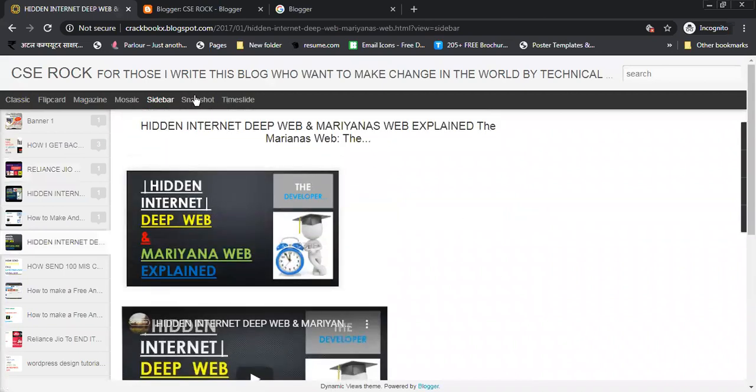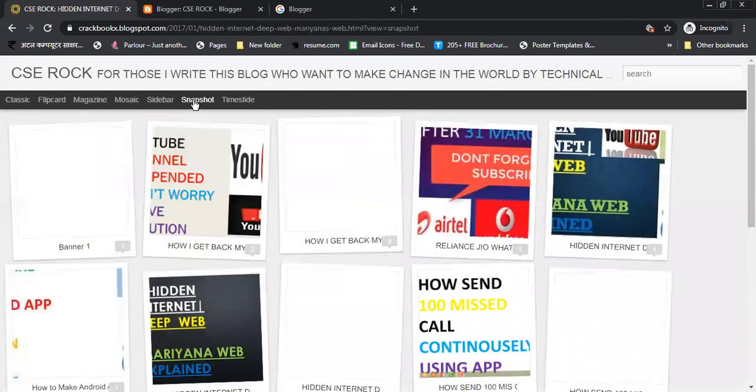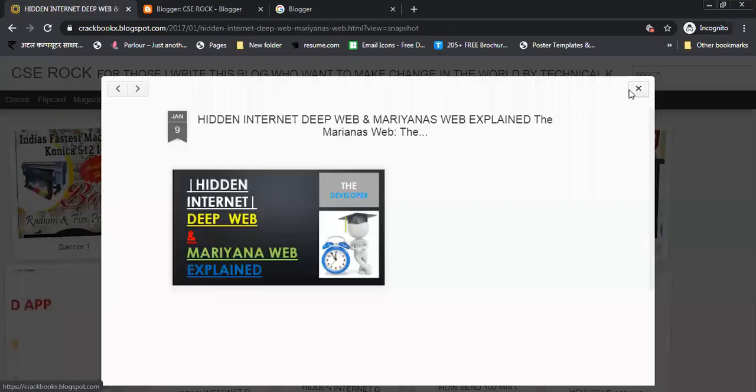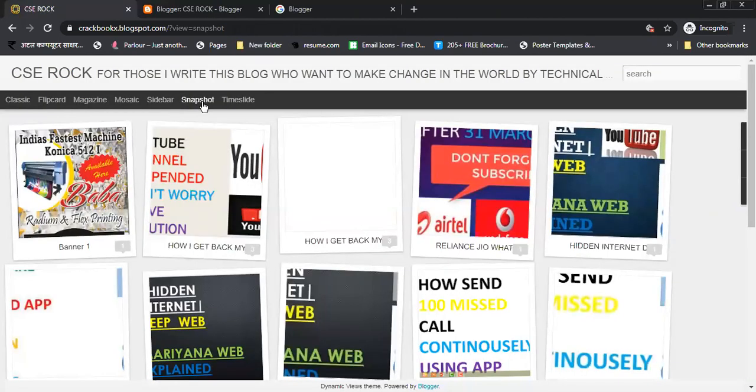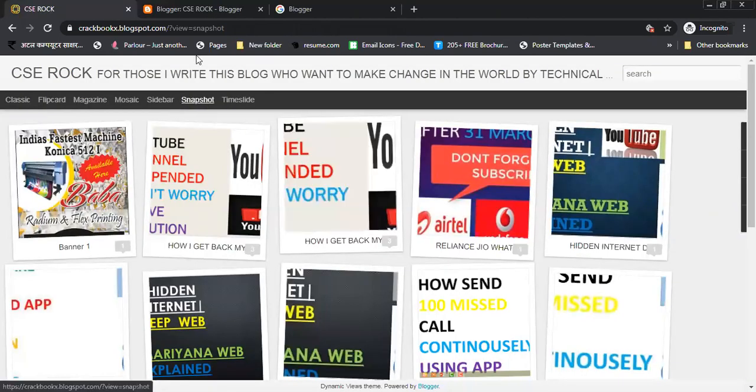Okay, snapshot effect, snapshot layout you can see here. These are all different layouts which you can use to create your blog or to show your blog to all the people. Okay, so now I am going back to blogger.com.